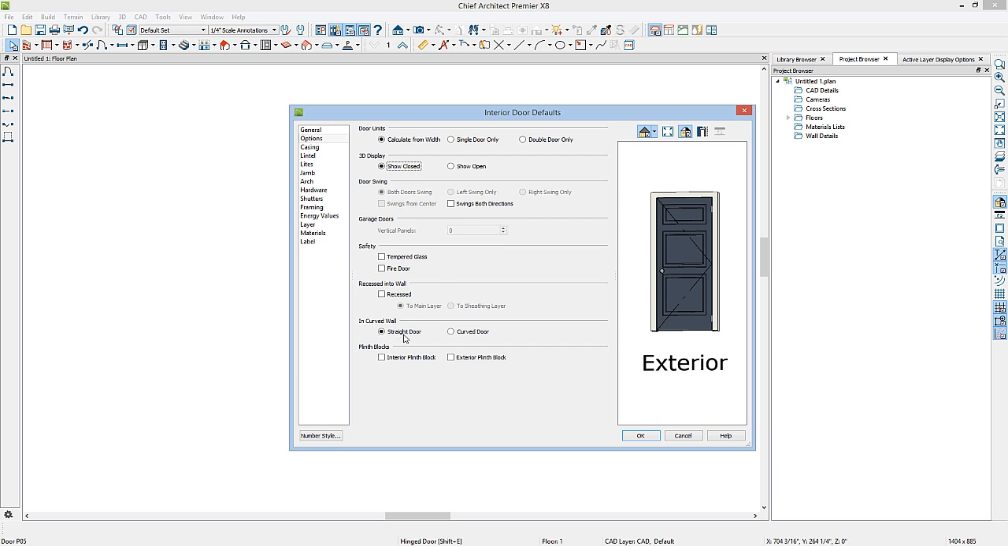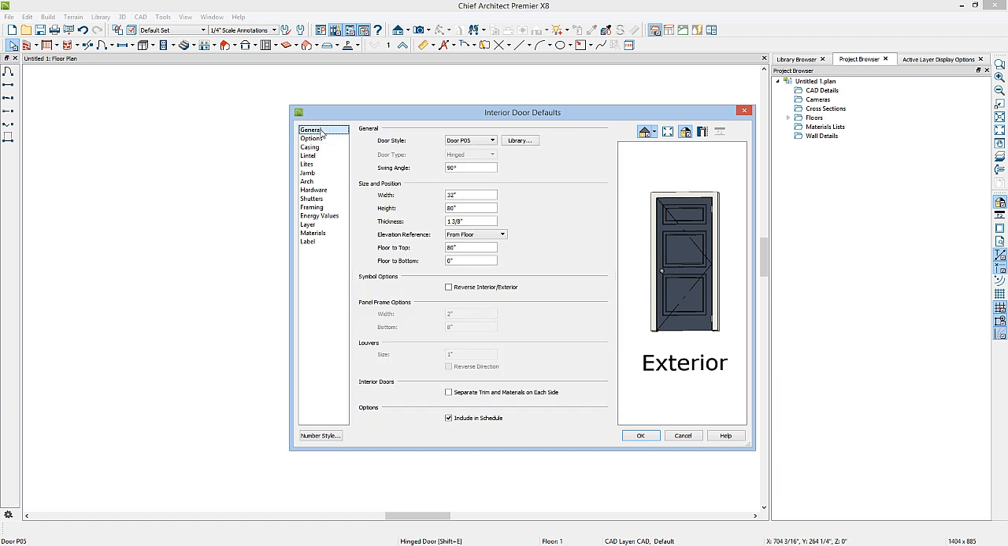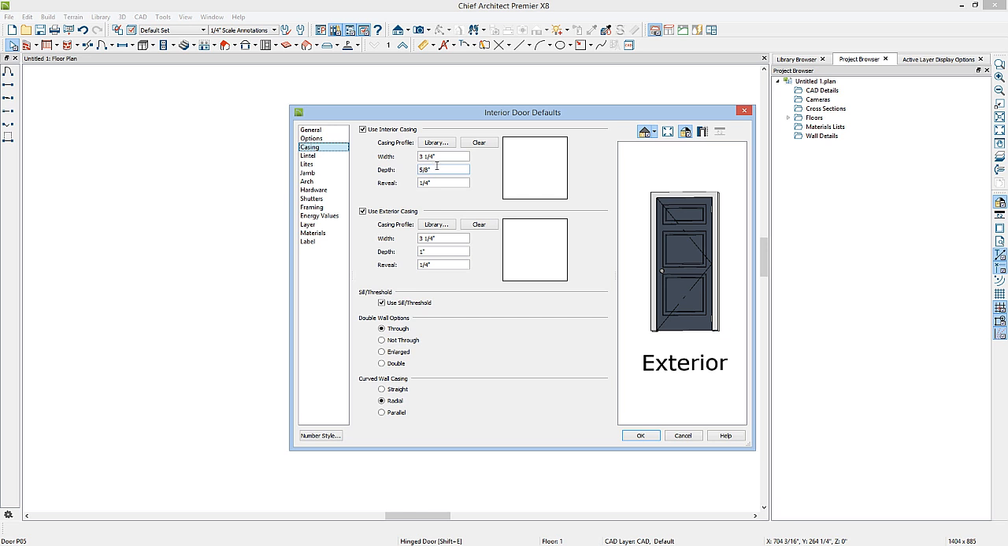You can also decide in a curved wall if you want a straight door or if you want the door to curve with the wall. Under casing, you decide what the casing or the trim around the outside of the door wants to be. You'll notice here for the interior door that if I set the casing here, this will change both sides of my interior door. If you want one side to be different from the other side, you do have the option under the general panel to separate the trim and materials on each side, in which case you can now set each side to be different casing.